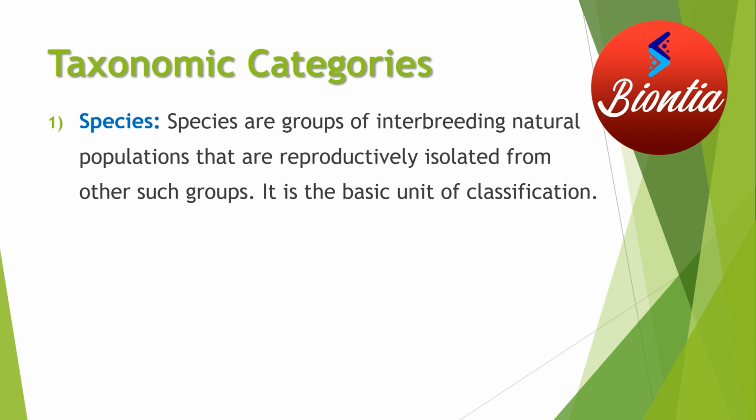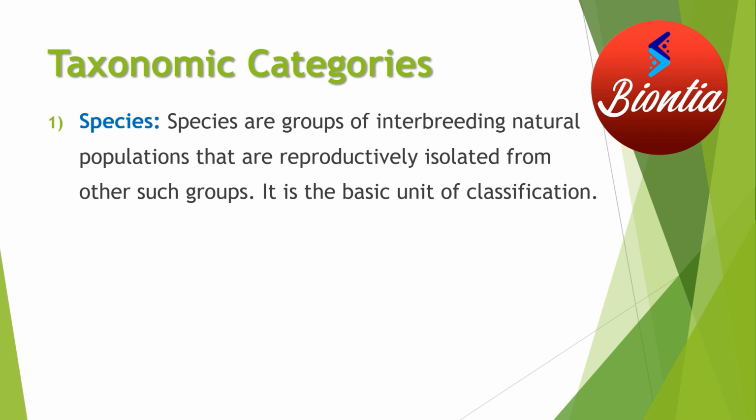No two different species can reproduce among themselves. If they can, that is going to give rise to a new species. So species do not interbreed, and they exist physically on the earth. This is the taxonomic category that has a physical existence, whereas others have only a symbolic or semantic existence.